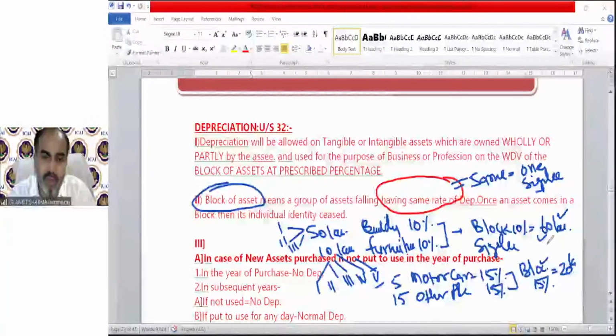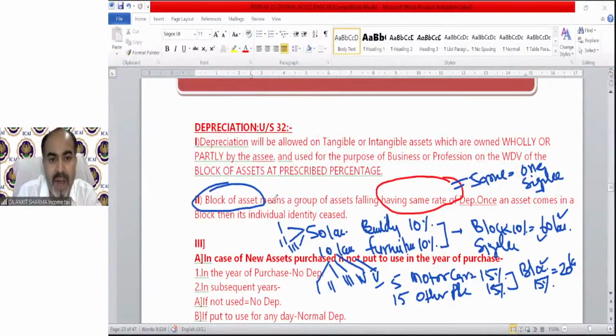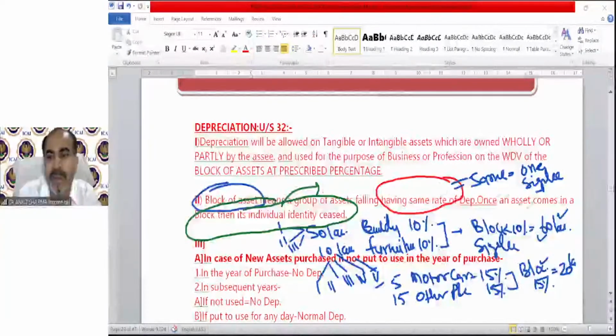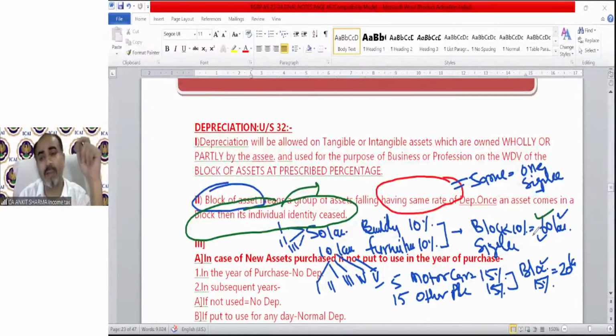So those assets having the same rate of depreciation will form part of a single block, and that is called block of asset, and it's clearly stated over here. Once an asset forms part of a block, then its individual identity ceased. For example, we will say now we have a block of 10% depreciation rate and the value is 60 lakh.